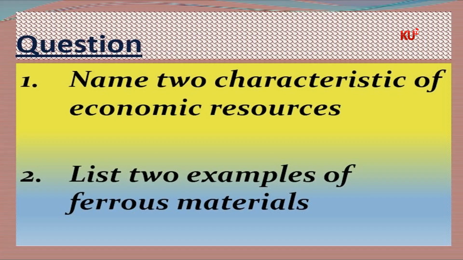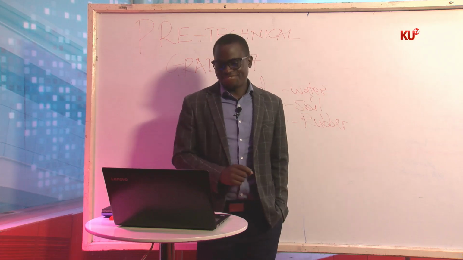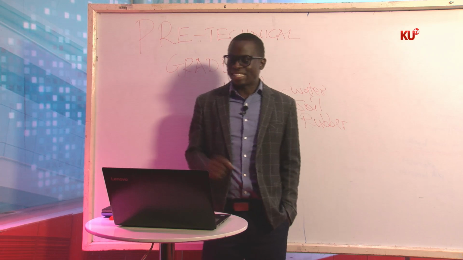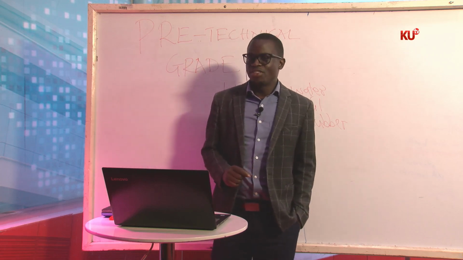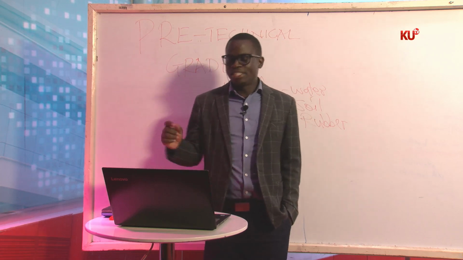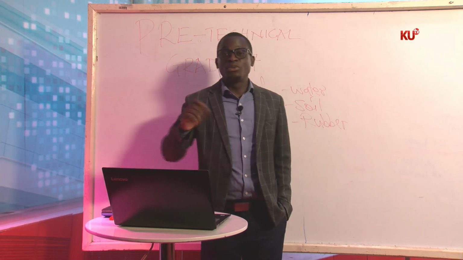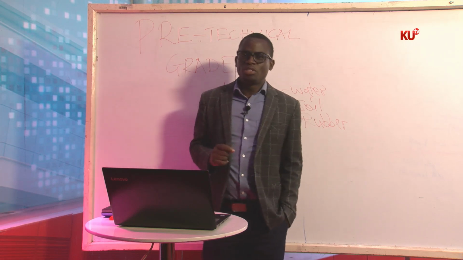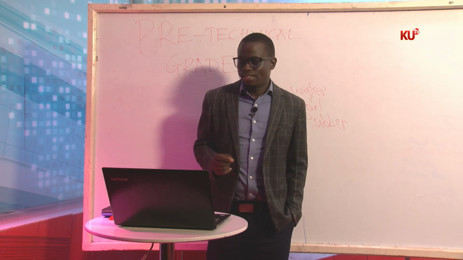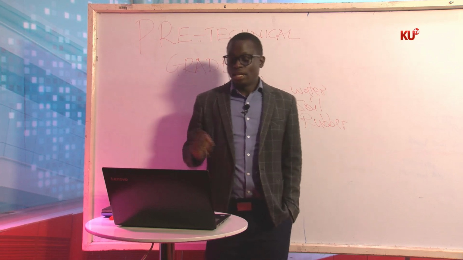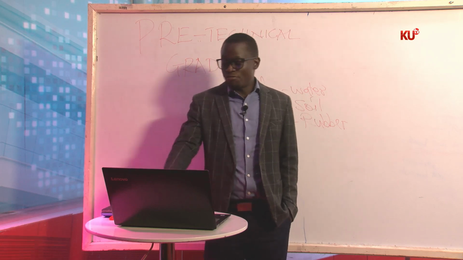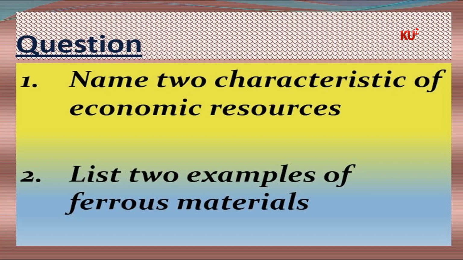One of them we said, they are scarce. Wonderful, so scarcity. Somebody has found it right. We have utility. Good. Alternative use. To our second question: list two examples of ferrous metals. We said ferrous metals have iron in them.